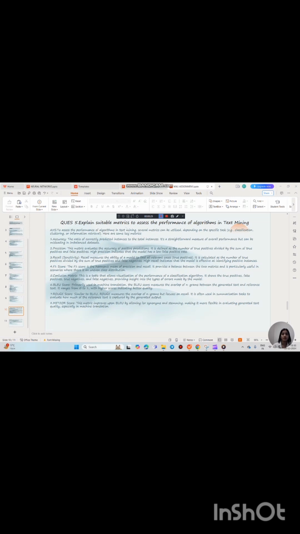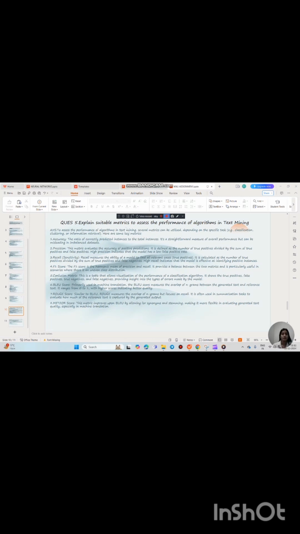Number 2, precision. This metric evaluates the accuracy of positive predictions. It is defined as the number of true positives divided by the sum of true positives and false positives. High precision indicates that the model has a low false positive rate. Number 3, recall, or sensitivity. Recall measures the ability of a model to find all relevant cases. It is calculated as the number of true positives divided by the sum of true positives and false negatives. High recall indicates that the model is effective at identifying positive instances.